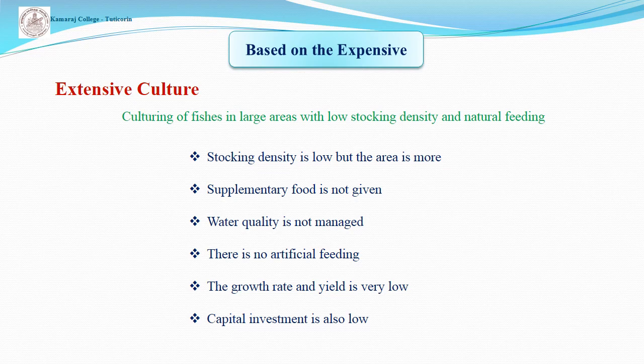The fish feed on natural food available in the pond. Supplementary food is not given. Water quality is not managed. There is no artificial feeding. The labor is minimum. The yield is low. Growth rate is low. Capital investment is also low.